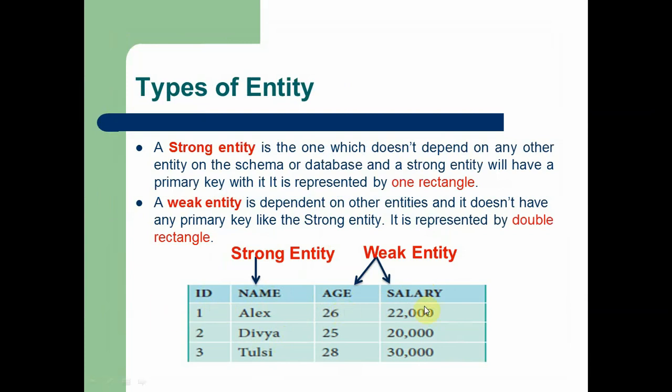Here you can see the meaning of the record is not fulfilled, because age 26, salary 22,000, for whom? The name of the employee is Alex. So the age is dependent on name, and salary is dependent on name. So this entity is called a weak entity, which is represented by a double rectangle. Age and salary are not primary keys. Name is the strong entity because it is not dependent on any other entities.